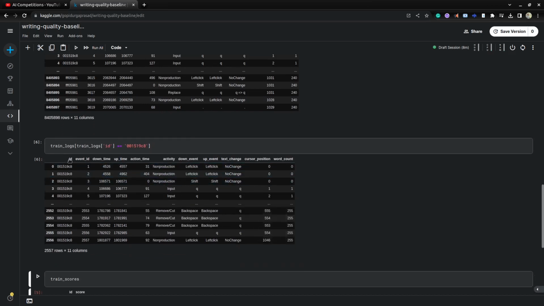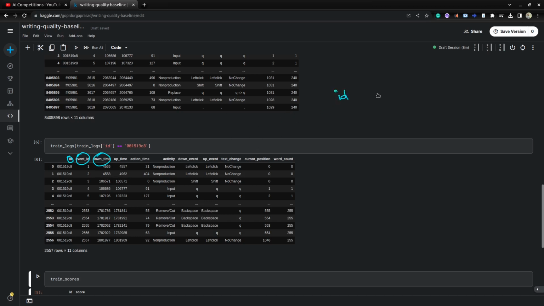Here you can observe that for each ID, here the ID is the SI writing, and also the event ID they provided. So while writing the SI, what are the events that happened? And for each event ID they provided the event features, downtime, uptime, action time and so on. Here we have unique IDs for each SI.